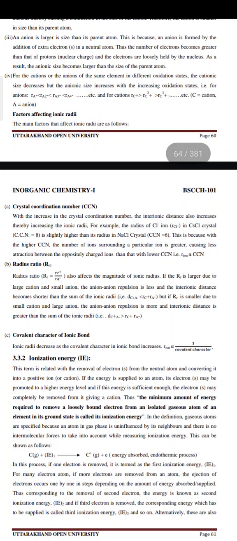Fourth is, for the cations or the anions of the same element in different oxidation states, the cationic size decreases but the anionic size increases with the increasing oxidation state. That is, for anions, r(A−) is smaller than r(A2−), smaller than r(A3−), smaller than r(A4−), and so on. And for cations, r(C+) is greater than r(C2+), greater than r(C3+), and so on.